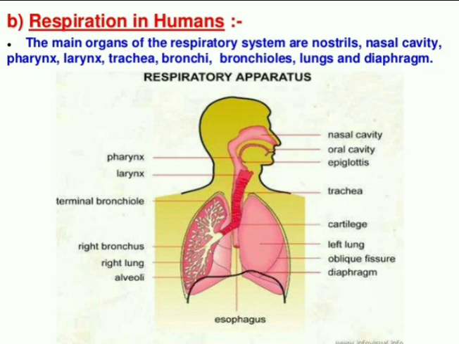Even sometimes there are situations where for a fraction of seconds, 1 second, 2 seconds, 3 seconds, there is maybe no pathway of air, because at the time of sleeping our breathing rate is very, very low. So if no air is passing through our respiratory tract, this trachea may show a tendency to collapse.